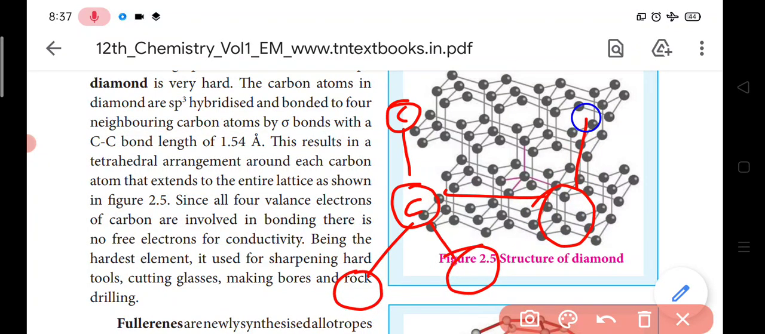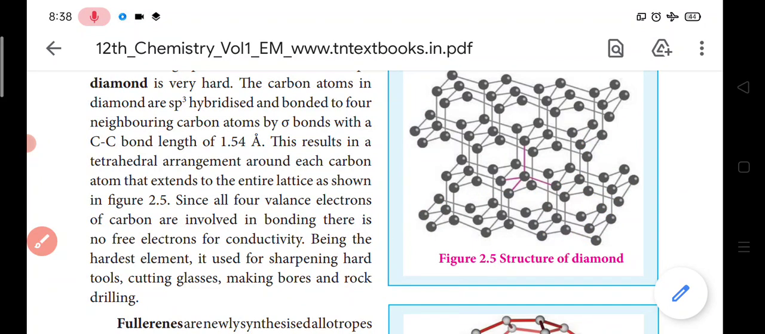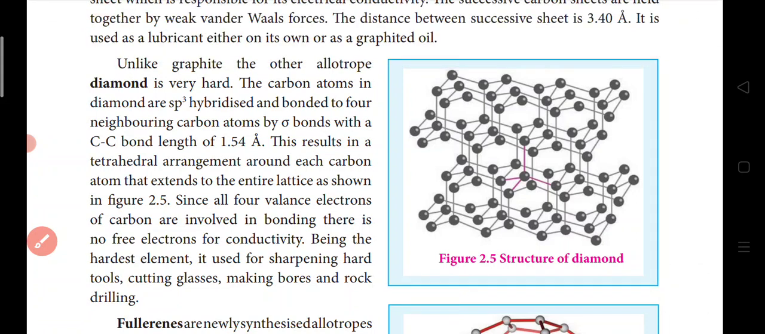Again, if you take this carbon atom, it is joined to 4 other carbon atoms. Likewise, each carbon atom is joined to 4 different carbon atoms. All are sigma bonds only. So each carbon is sp3 hybridized, and the C-C bond length is 1.54 angstrom. This results in a tetrahedral arrangement around each carbon atom, and that extends to the entire lattice as shown here,